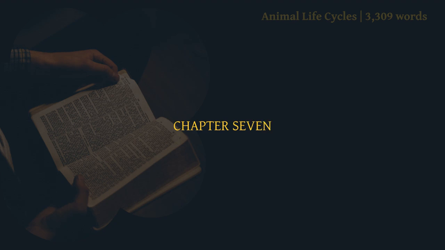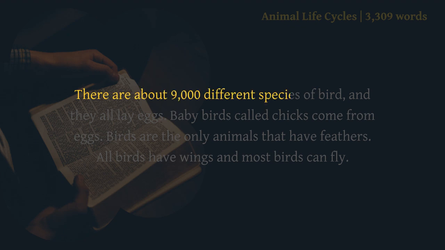Chapter 7. Birds. There are about 9,000 different species of bird, and they all lay eggs.